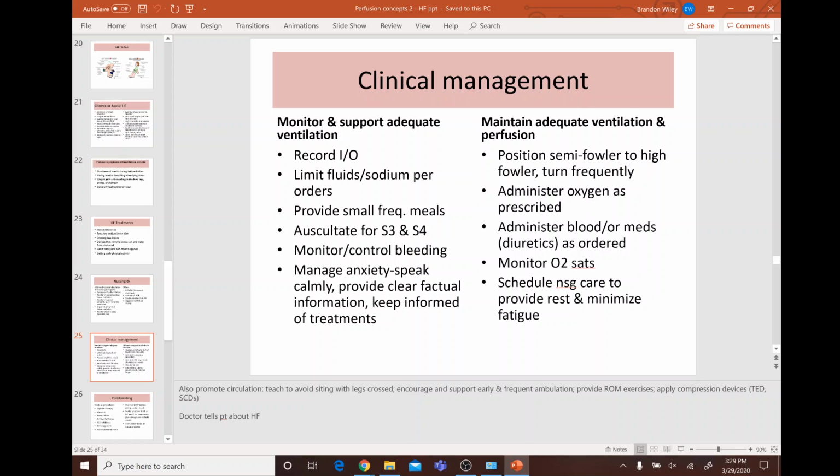How do we maintain adequate ventilation and perfusion? Positioning, semi-Fowler's to high Fowler's, turning frequently, administer oxygen as prescribed, get bloods and meds ordered, and monitor O2 sats, and schedule nursing care to provide rest and minimize fatigue, stuff like that. We also have to promote circulation, teach to avoid sitting with legs crossed, encourage and support early and frequent ambulation, provide range of motion exercise, stuff like that.